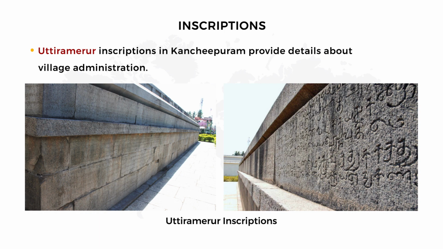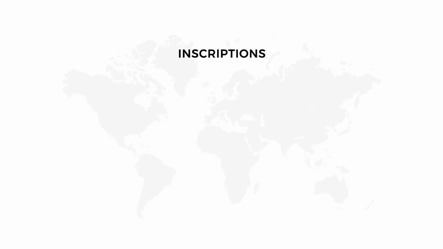Next, Uttaramerur inscriptions in Kanjipuram provide details about village administration. Look at the wall, children. It looks like simply a wall, but if you take a keen look at these walls, everything is inscriptions. So many details about the village administration are inscribed. From this, we can get so much information about the village administration. And so far, we learnt about inscriptions. Now we are going to see about monuments.